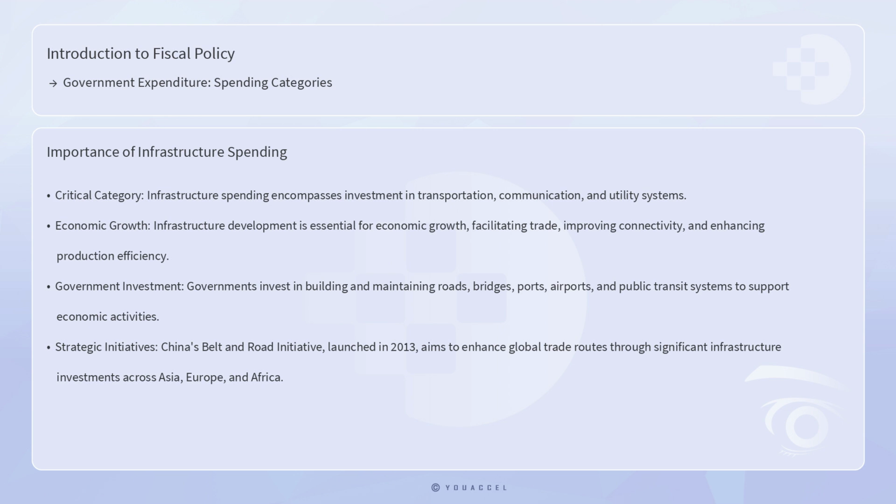For instance, China's Belt and Road Initiative, launched in 2013, aims to enhance global trade routes through significant infrastructure investments across Asia, Europe, and Africa. Such initiatives demonstrate the strategic importance of infrastructure spending in fostering economic development.